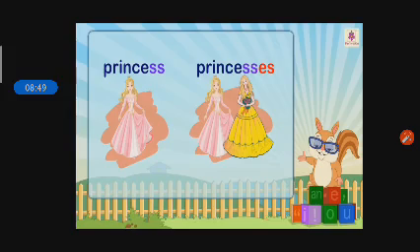In all these words you saw, the last letters were double S, X, Z, O, CH, SH, S. Then you can add ES to get their plural forms.